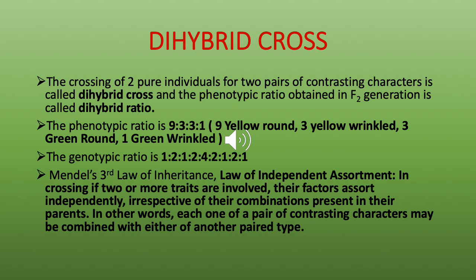Yellow can be with round or yellow can be with wrinkled. Similarly, green can be with round and green can be with wrinkled. It is not that yellow is only with round and green is only with wrinkled. They can assort independently and form combinations which were not present in their parents. So this is what is the law of independent assortment, and this is the third law of inheritance.